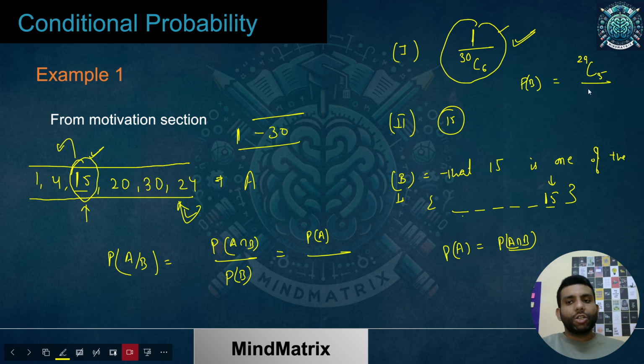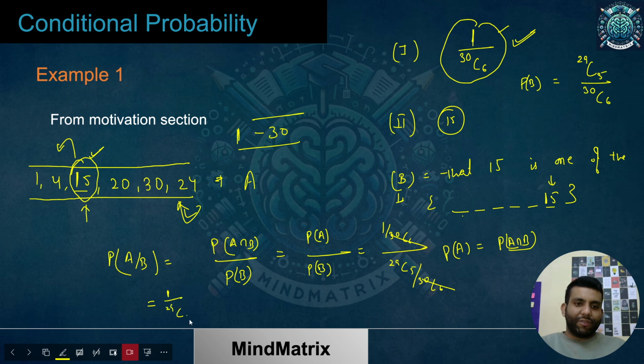And what will be in the denominator? It will be 30C6, because out of those 30 any 6 numbers can be there. So what is going to be my answer for this one? It is 1 upon 30C6 divided by 29C5 upon 30C6. So this can be cancelled and the answer for this is going to be 1 upon 29C5.